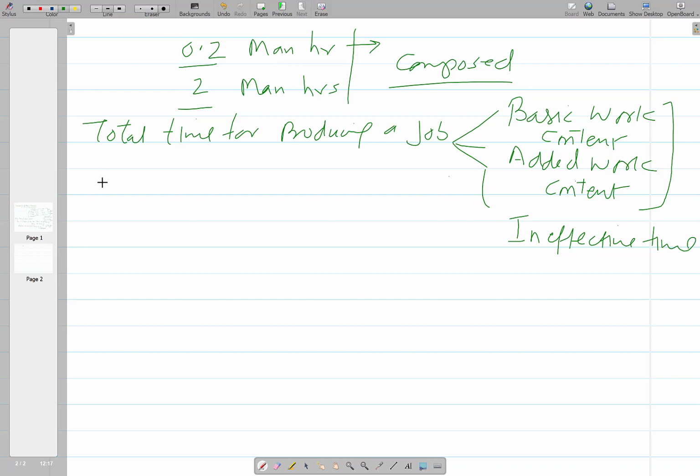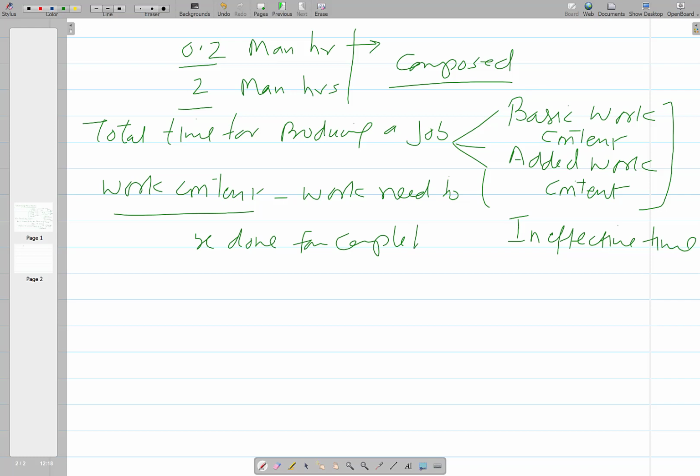So work content is basically, let me define this, the work that needs to be done for completing a job, and this is quantified in terms of either man hours or machine hours.